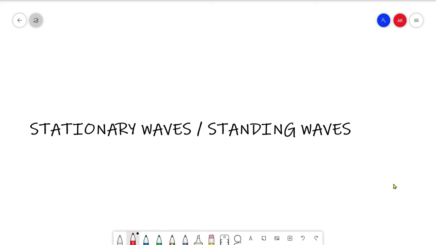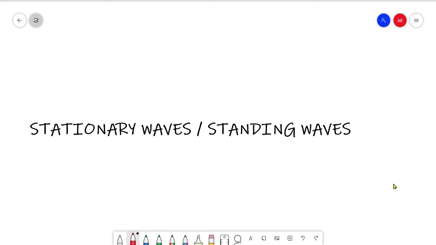So, today we are going to start our discussion on stationary waves. Stationary waves can also be called standing waves. As you understand, stationary or standing means that it is not a progressive wave. Progressive waves keep continuing, keep progressing, keep traveling from one place to another place.